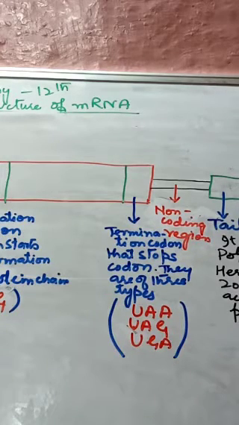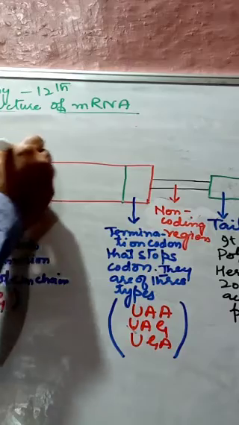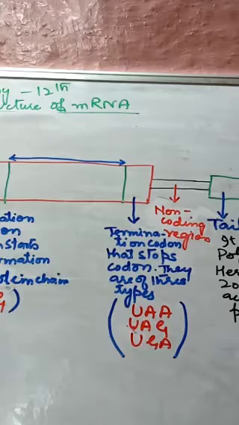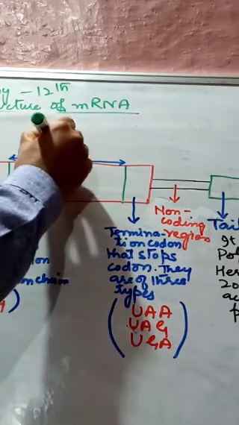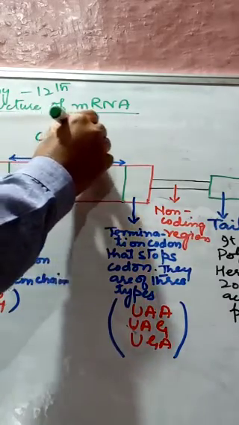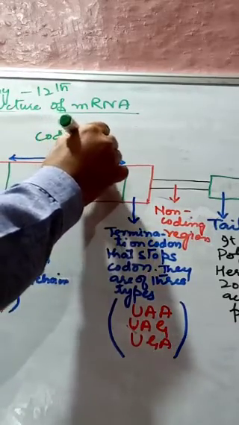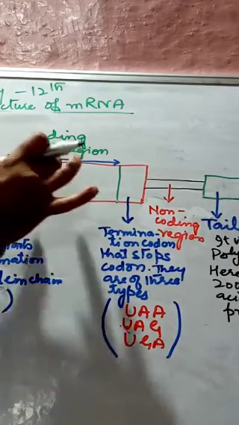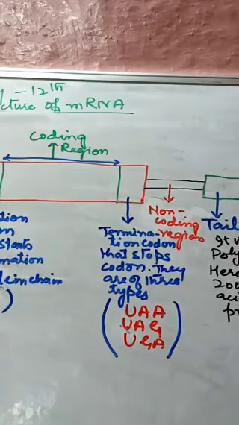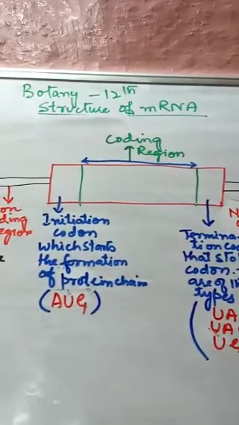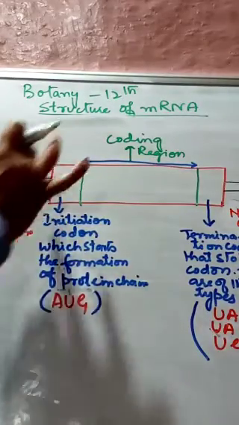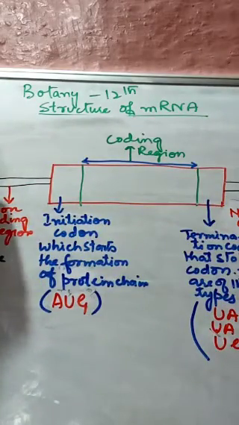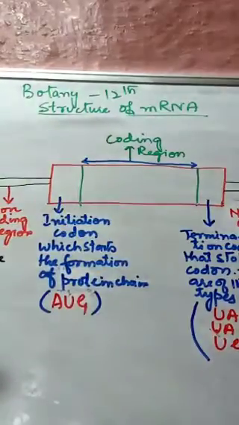Now, what is this region up to this? This is what we call the coding region. It consists of the codons which take part in the formation of the amino acids. So if we draw the structure, we will find this structure. It starts from the 5 prime to 3 prime. This is the cap.